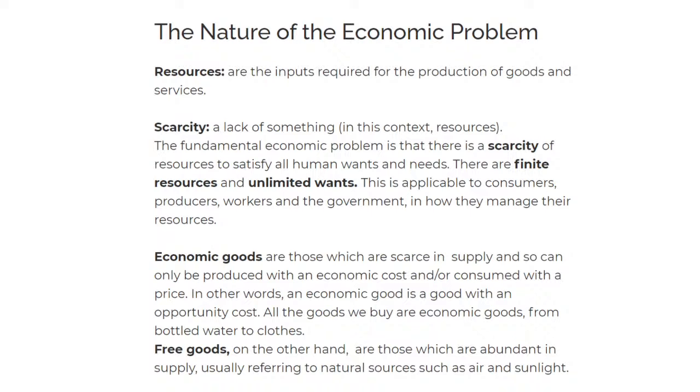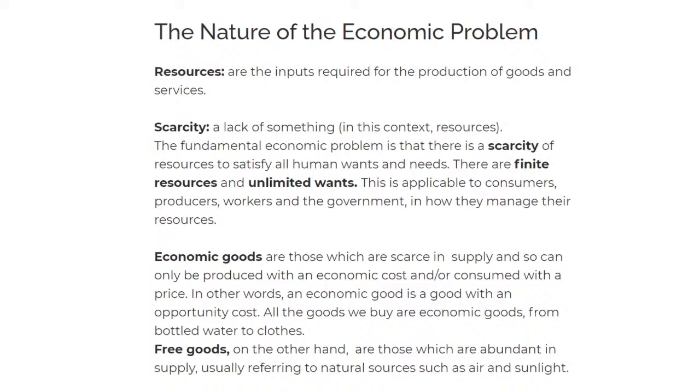Okay, and economic goods are simply those goods that are scarce in supply. You can't make unlimited paper or something like that. Unlimited phones, you can't make that, because the resources to make that product are scarce. You don't have enough, because there will be a time where there won't be enough. For example, you can have minerals, like gold. Do you think gold will be everlasting? No, you can only discover them, and we later get to know that the discovery of resources actually impacts industry and economics. So we look at all of that in this live stream.